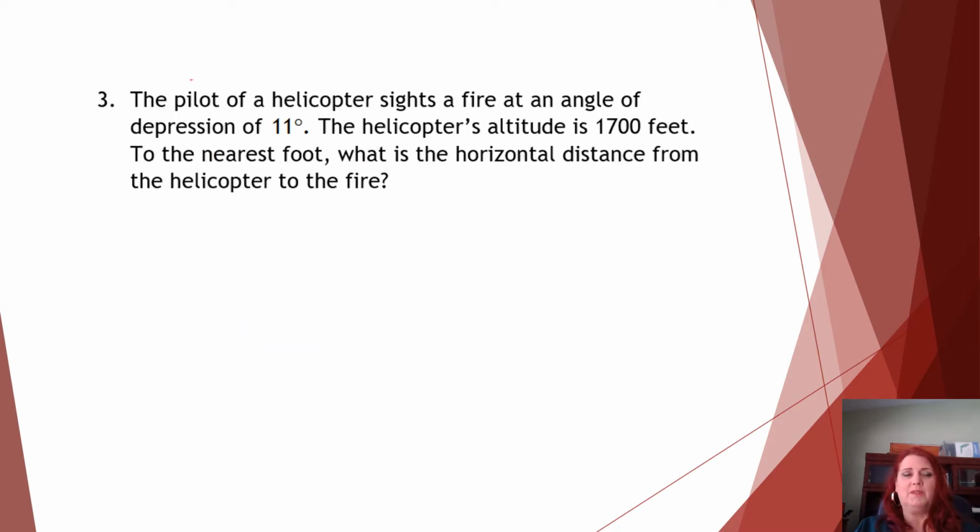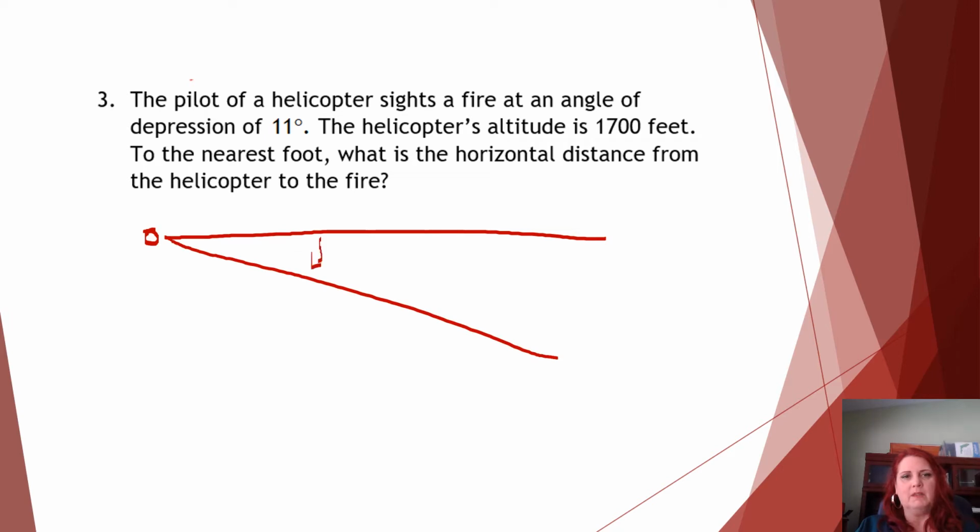On number 3, it's a word problem. We need to draw a picture for it though. The pilot of a helicopter, so we're going to put a little helicopter there, sights a fire at an angle of depression of 11 degrees. So here's our horizontal line, and then down from that, by 11 degrees, he spots a fire.